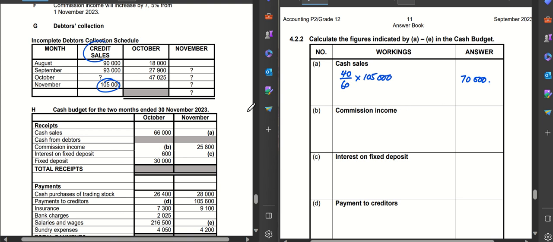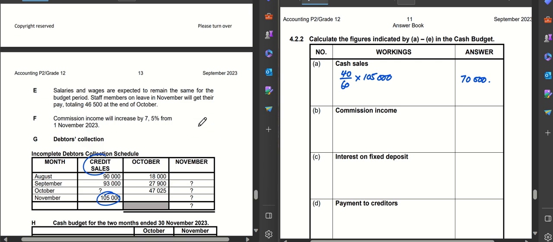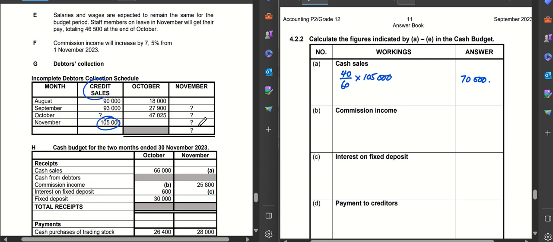All right, let's quickly move on to the next one, B, commission income. We have done one adjustment like this before, I think in the Eastern Cape prelim paper. We're told commission income will increase by 7.5% from the 1st of November. So it simply means commission income has already increased.